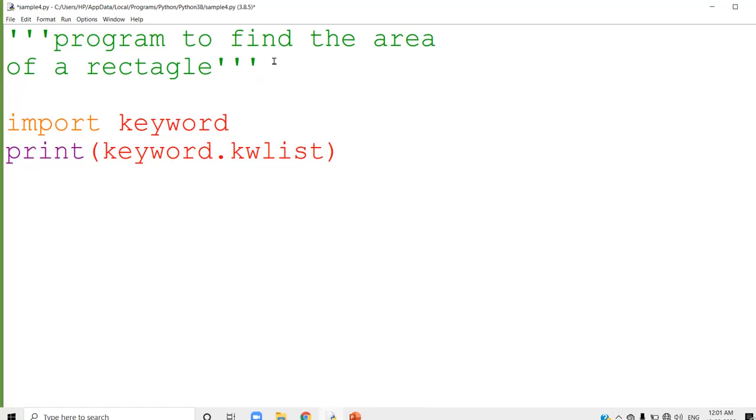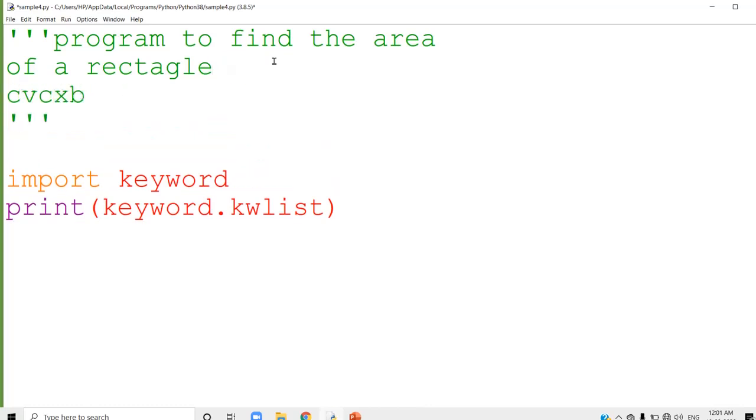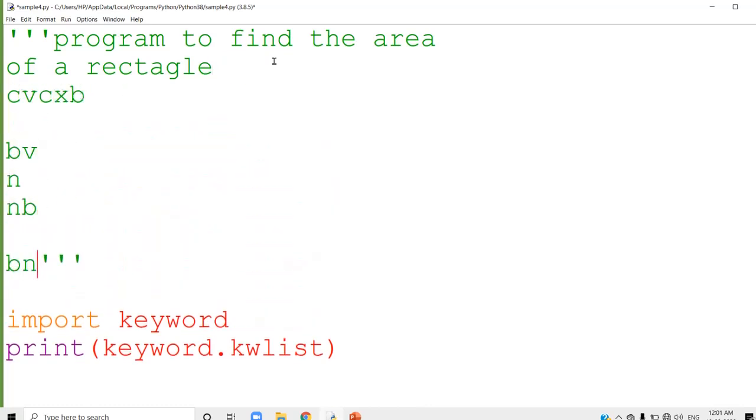The symbol for the comment statement is written at the beginning and at the end. So you can write any number of lines of comment statement like this. Only at the beginning and the end do you use triple quotes. That means it is a multi-line comment statement. All the statements written within these triple quotes will be considered as a comment statement.